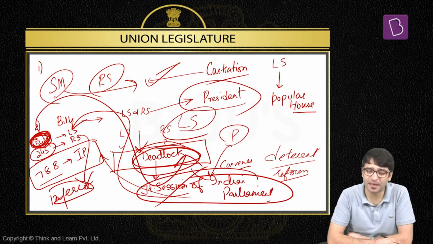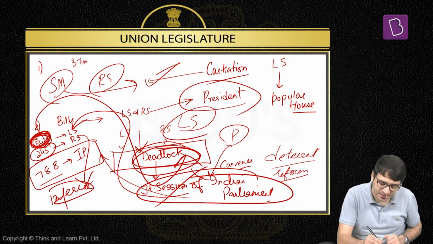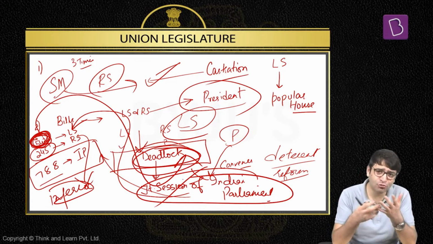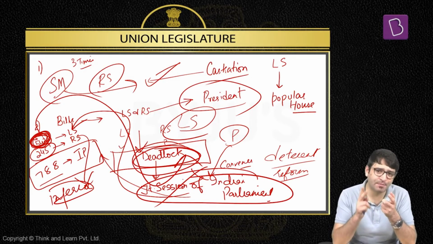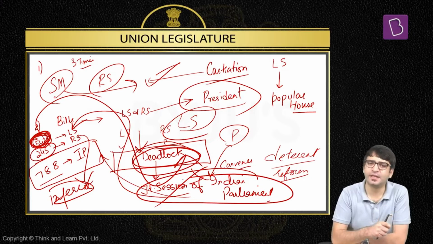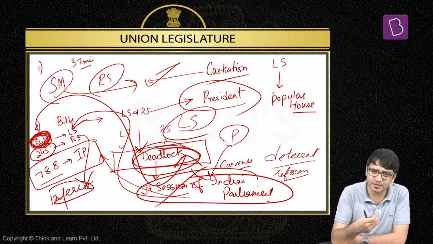And if indeed joint session of Indian Parliament is something which says that Rajya Sabha is inferior, but only 3 times in the past, joint session of Indian Parliament has been convened. On Dowry Prohibition Bill, on Banking Service Commission Bill, on Prevention of Terrorism Act Bill. On these 3 bills only, joint session of Indian Parliament has been convened. That means from 1950 till 2020, only 3 joint sessions of Indian Parliament have been convened, which proves beyond any reasonable doubt the relevance of Rajya Sabha.